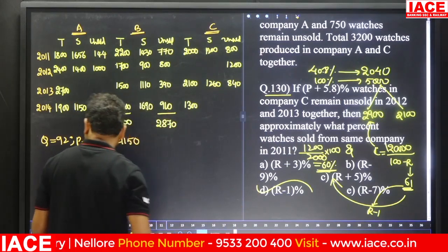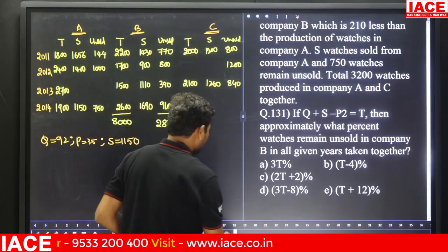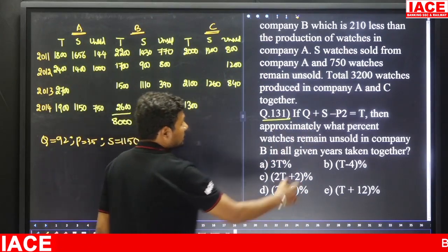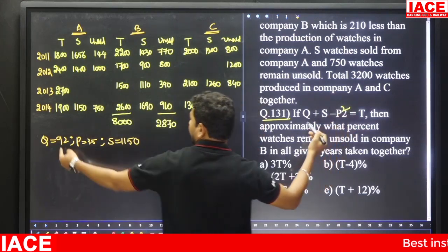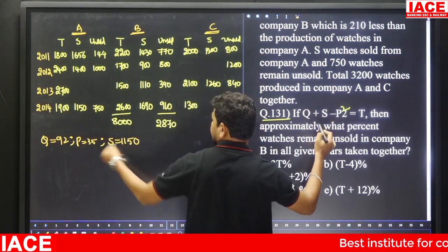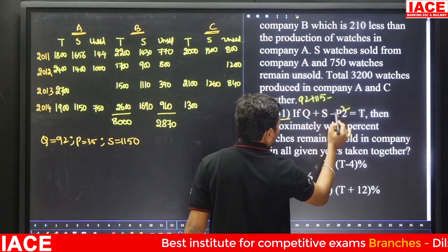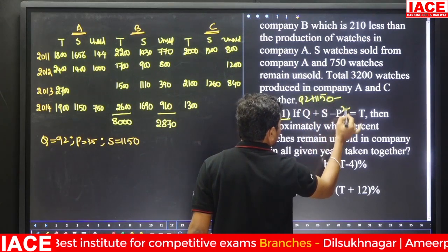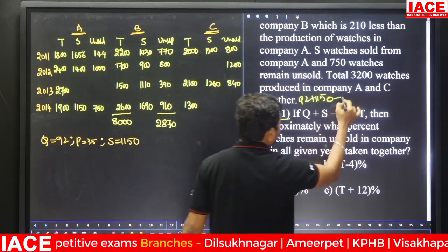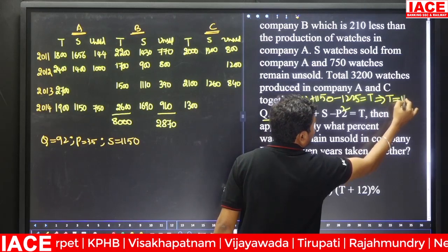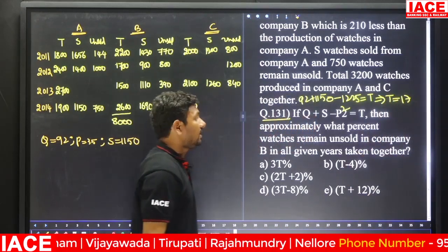Okay, then look at the next question, 131. Here Q plus S minus P square is equal to T. The value is a square. Q value is 92. So 92 plus S, 92 plus 1150 minus P square. P square means 35 square, which is 1225. If we solve this, we will get T is equal to 17. T is equal to the value 17.